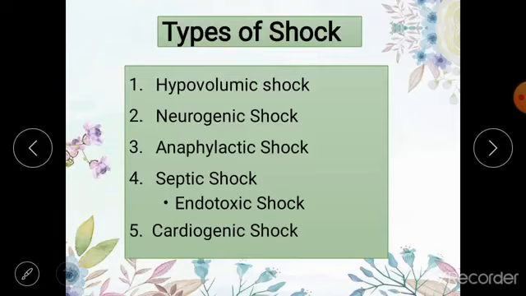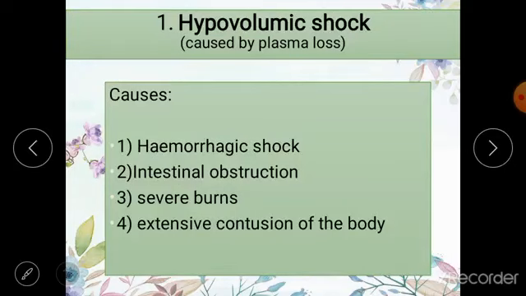First of all, we have the hypovolemic shock, then the neurogenic shock, anaphylactic shock, septic shock, and cardiogenic shock. So let us discuss all of these in detail one by one. First of all, we are going to discuss the hypovolemic shock. As the name indicates, there is reduced volume of blood, hypovolemia, and this results in inadequacy of circulation.